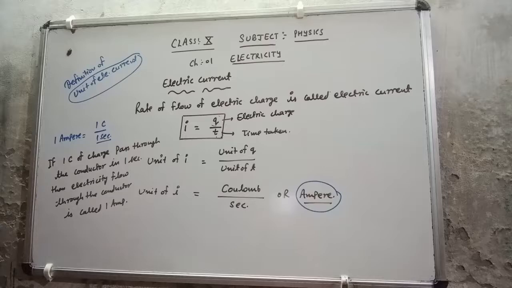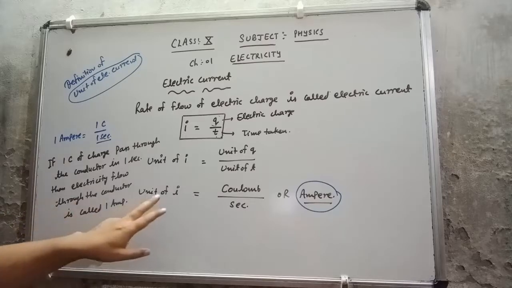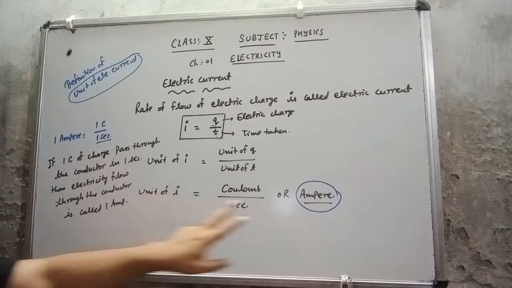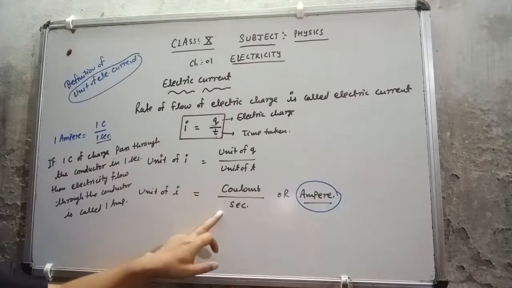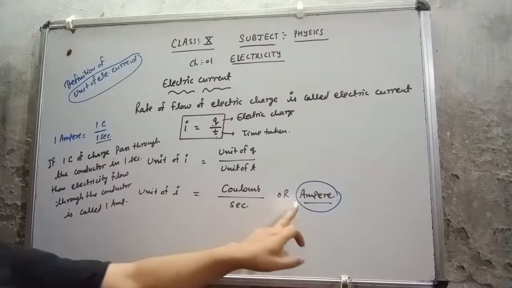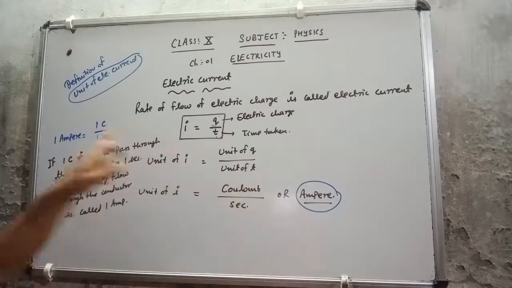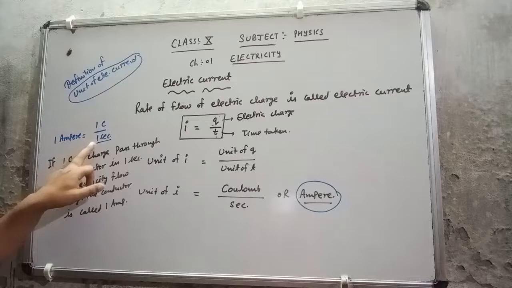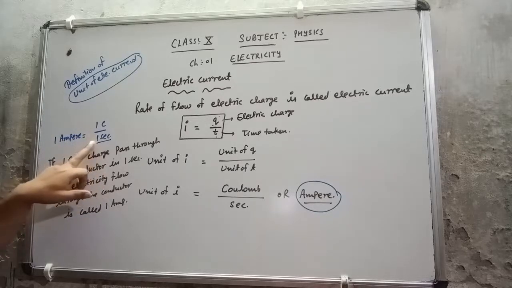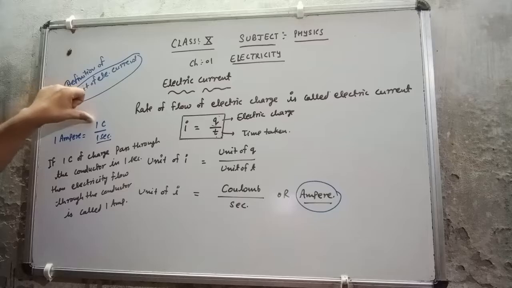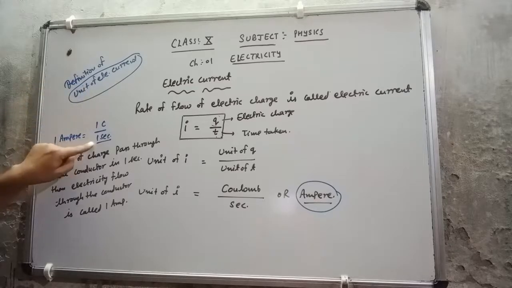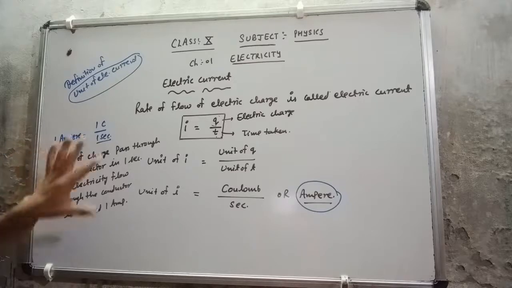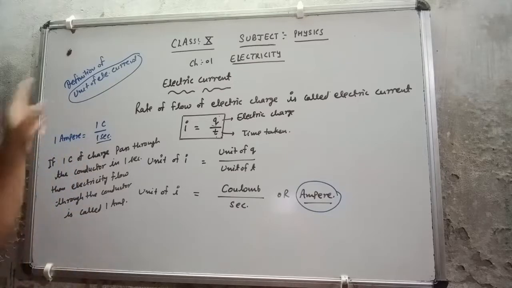Very simple definition. You can check that ampere equal to coulomb upon second. So 1 ampere will come on which condition? When 1 coulomb of charge passes through a conductor in 1 second. So this is the definition of the unit of electric current.